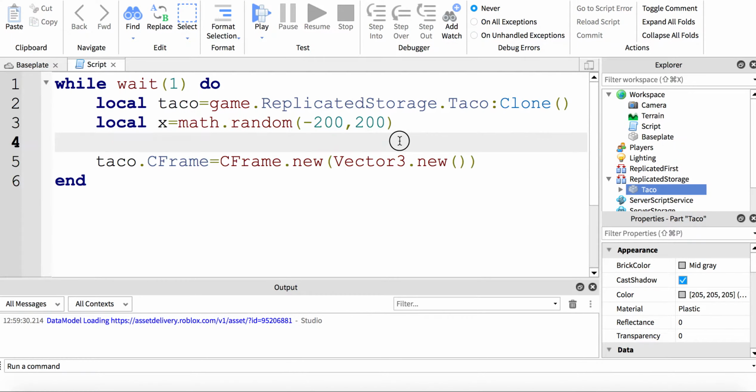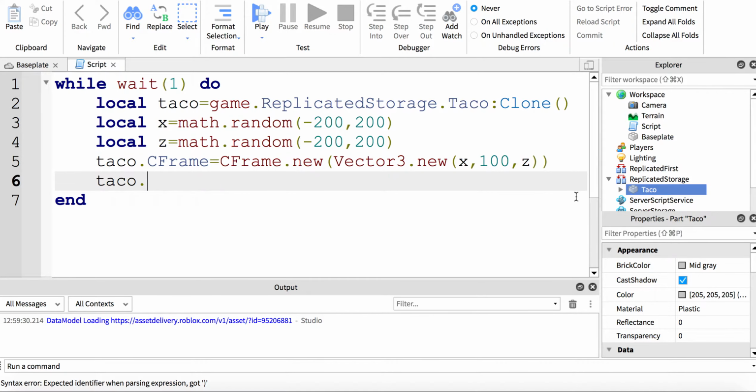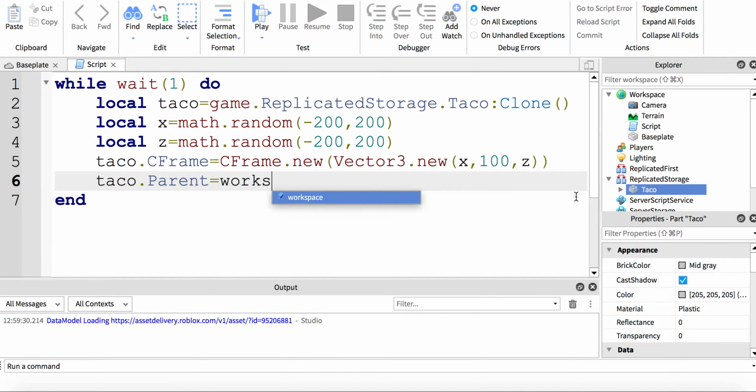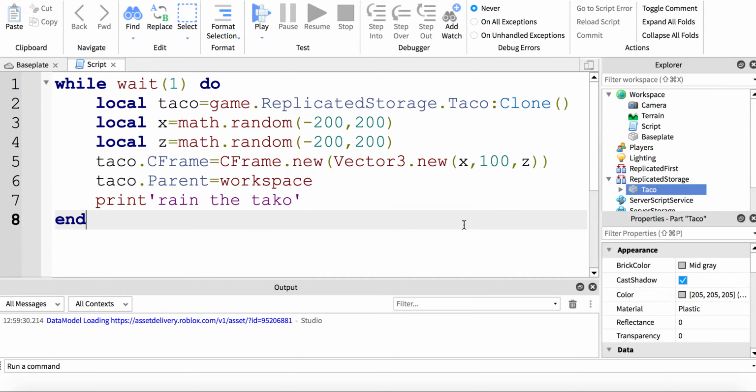Same thing with the z, and the y is constant because it rain taco. So x, 100, z. Okay, taco.Parent equals workspace, and print rain the taco, so you can see that